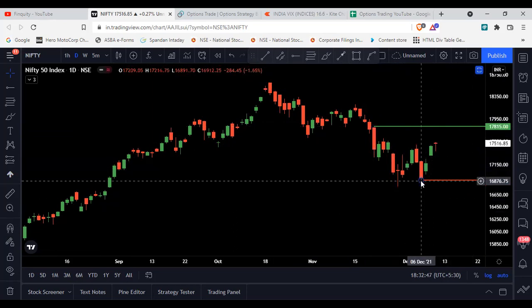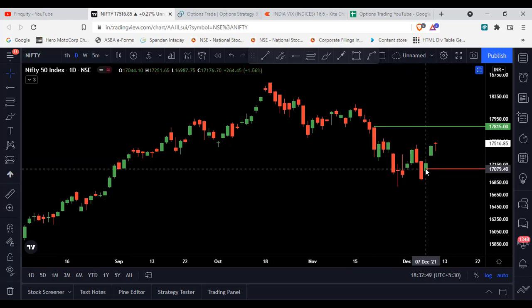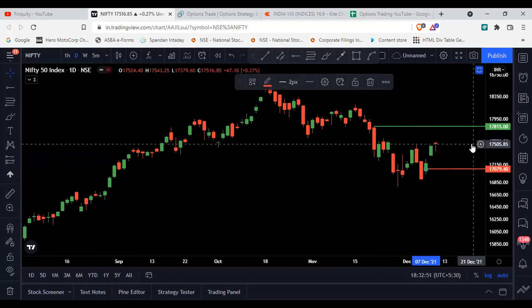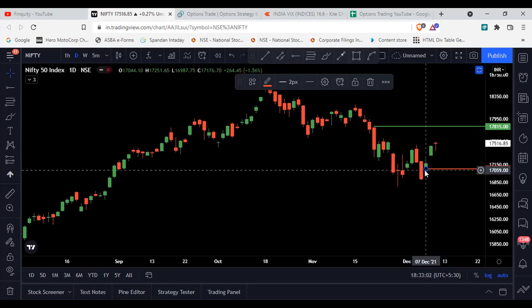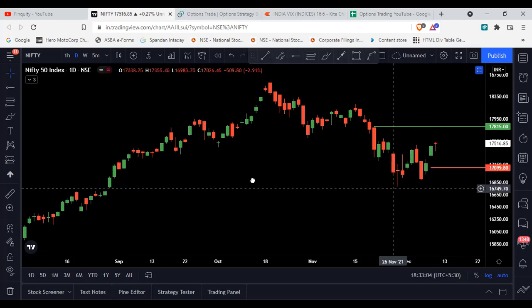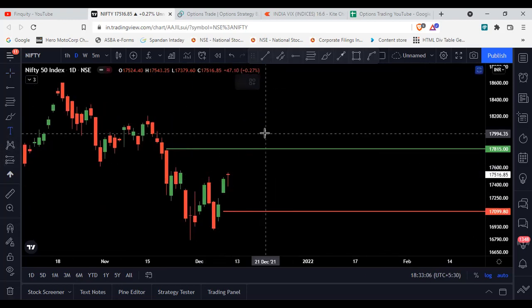The downside we will shift to 17,100 just to make it equidistant. From here it is 400 points downside, and on the upside it is 300 points. So roughly it is equidistant, meaning a 100 points difference, but that is fine. We will focus on this, and I will mention the levels.